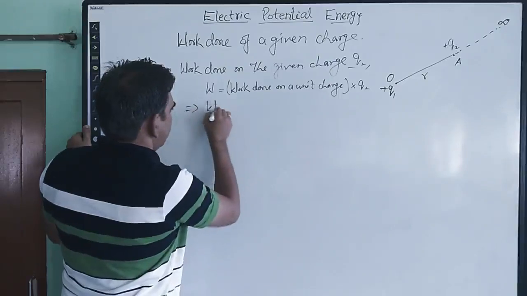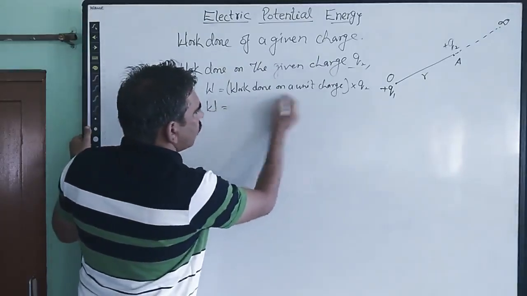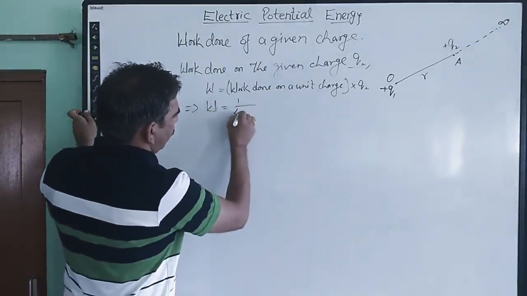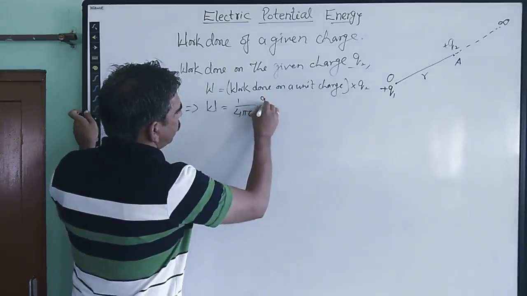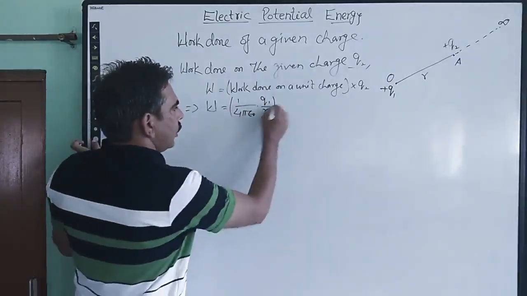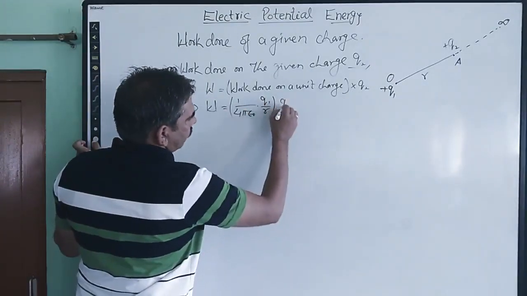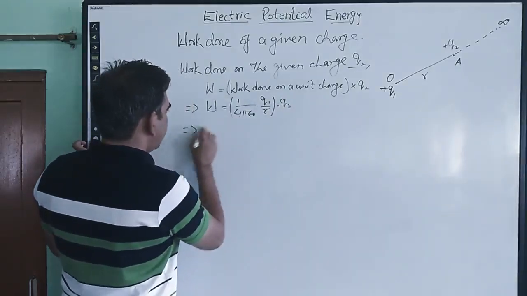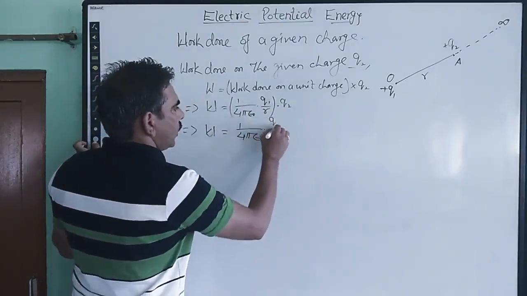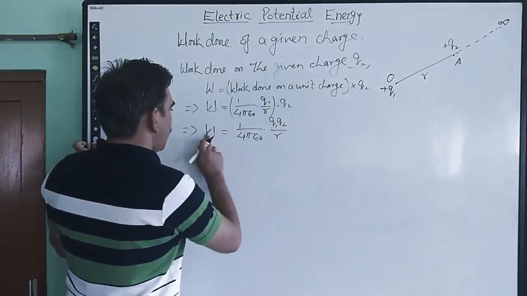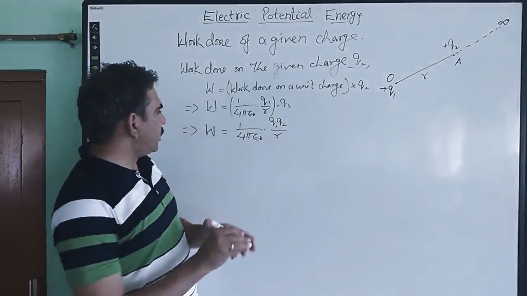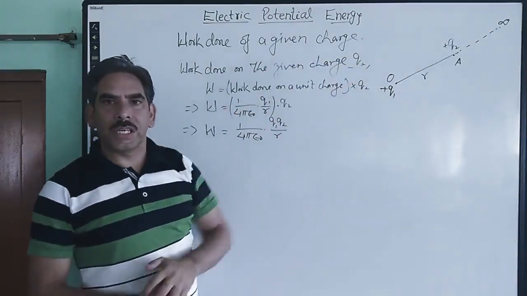From here, the work done on the unit charge, you know it to be already 1 upon 4 pi epsilon naught into q1 upon r. This is the work done on 1 unit of charge, as we have discussed earlier, into the amount of charge we are having, q2. So we can simply write work done is equal to 1 upon 4 pi epsilon naught into q1 q2 upon r, where r is the distance between q1 and q2. This is the total amount of work done on the given amount of charge.